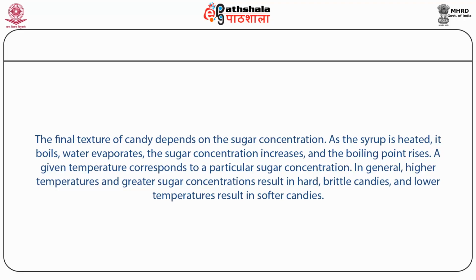As the syrup is heated, it boils, water evaporates, the sugar concentration increases, and the boiling point rises. A given temperature corresponds to a particular sugar concentration. In general, higher temperature and greater sugar concentration result in hard, brittle candies, and lower temperatures result in softer candies.